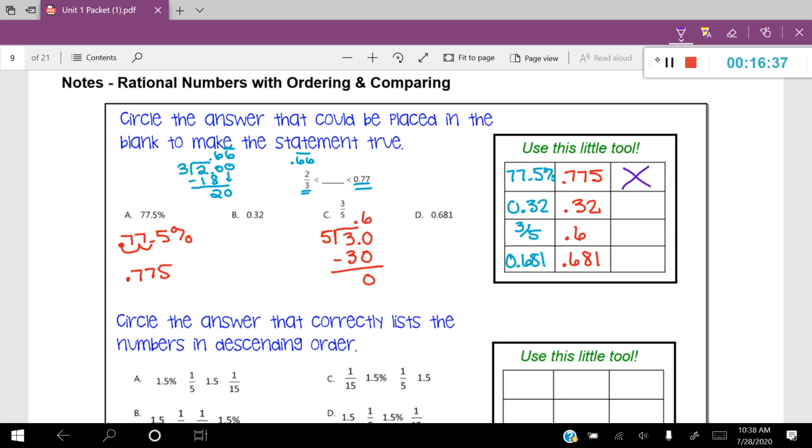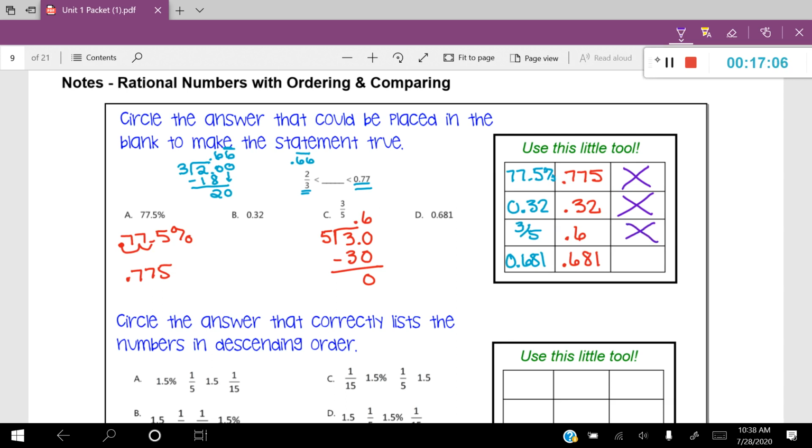What about the second one, 0.32? Well, 0.32 seems to be less than 0.66 if we were to be using that place value technique. So again, that's not going to work either. How about 0.6? Well, again, using the place value technique, 0.6 is less than 0.66, so it can't be bigger. It's not going to work.